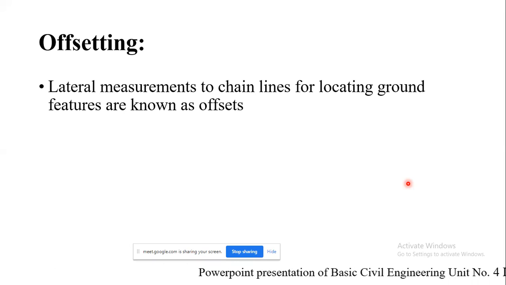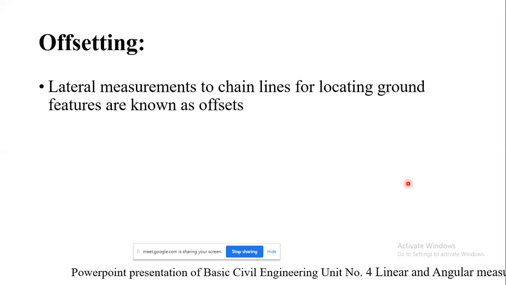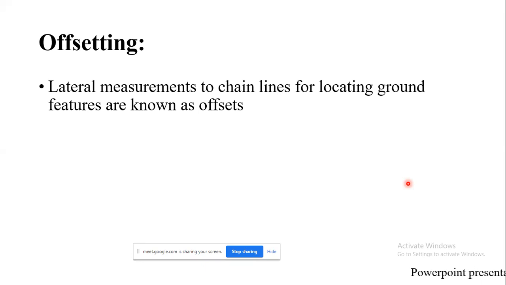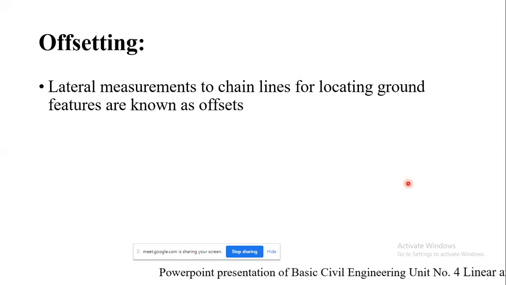In order to locate whatever features are present on the left hand side and the right hand side of the chain line, offsetting is done.